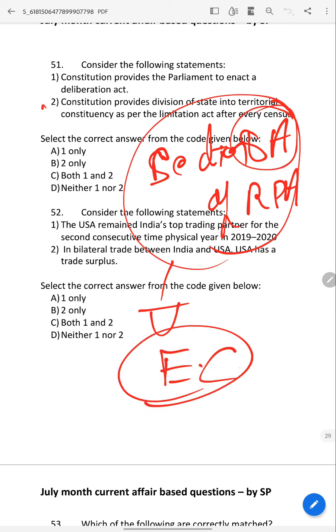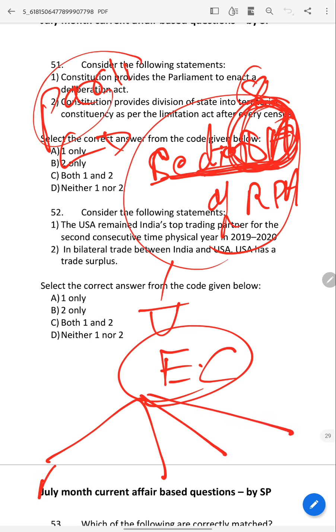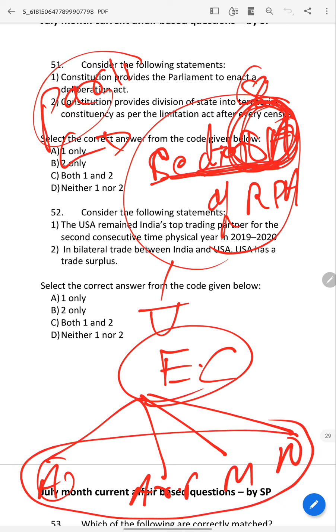See, 8 is different from 8A. 8A means it has been inserted. Parliament passed a law to insert this section to give power to the Election Commission to delimit the constituencies in Assam, Arunachal Pradesh, Manipur and Nagaland, these four states. So you should remember, the Delimitation Commission will have power to delimit the territorial constituencies in the rest of India.